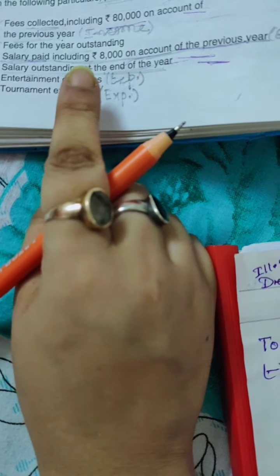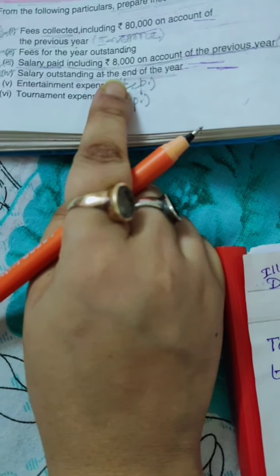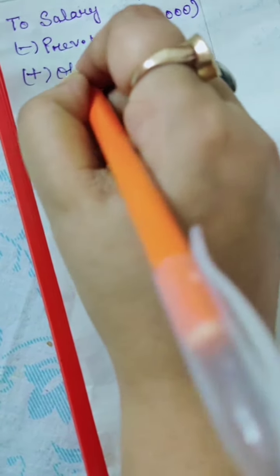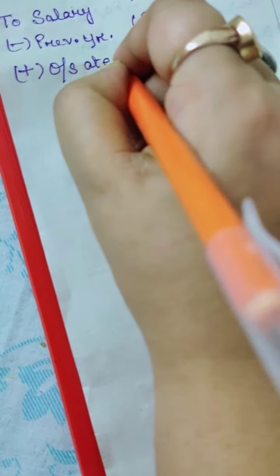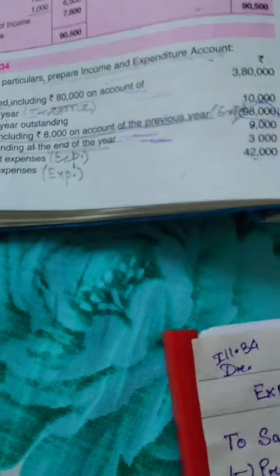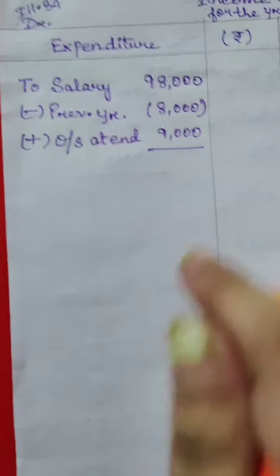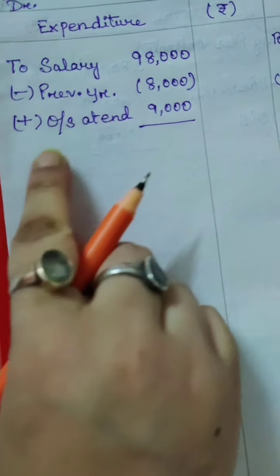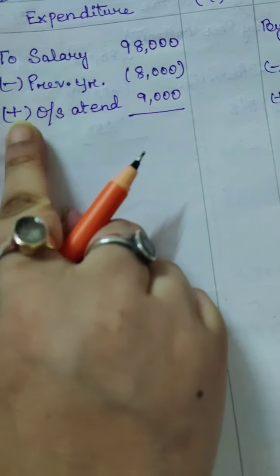We know that whatever is outstanding at the end, we should add according to the rules. So outstanding at end, what is the amount? 9,000, so we will add 9,000. Okay, so here, previous year salary is deducted and outstanding at the end is added.